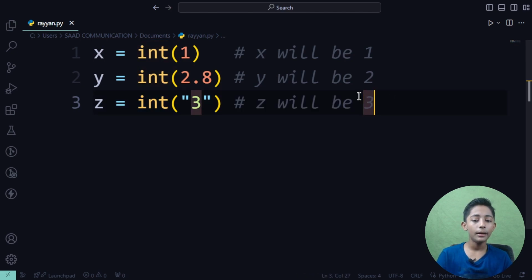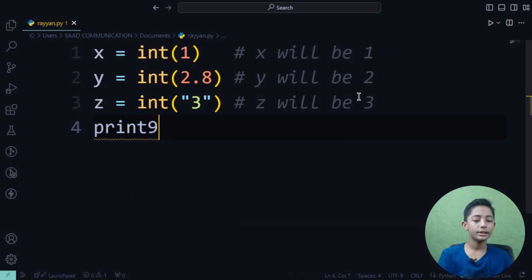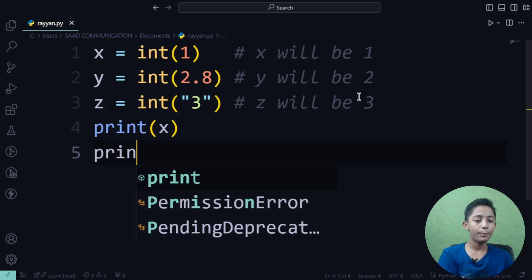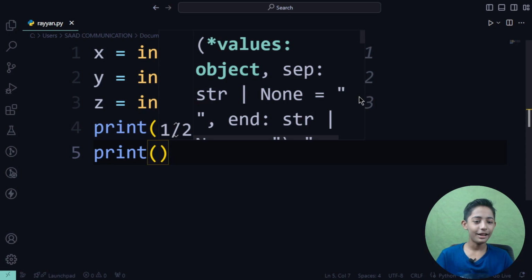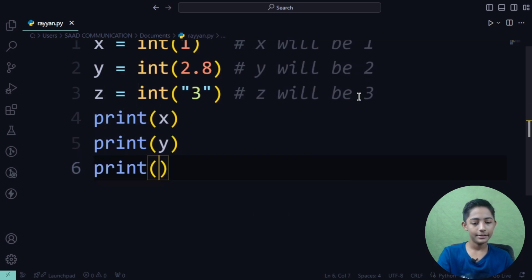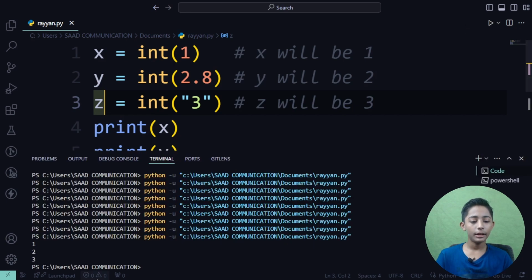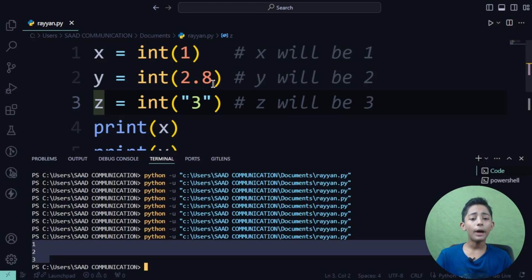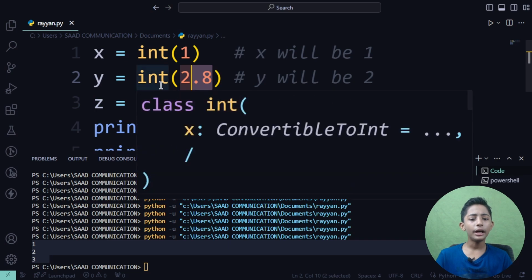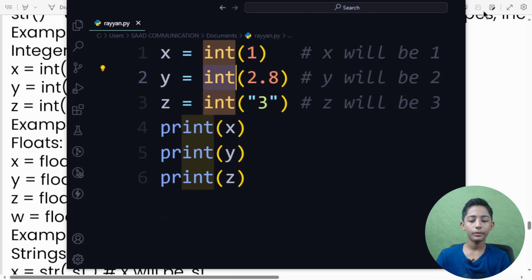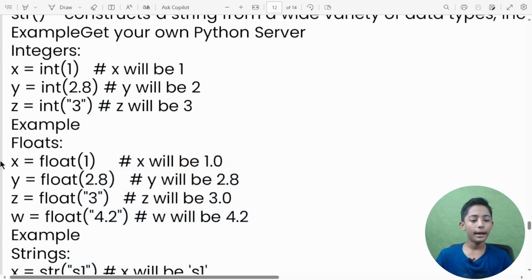When I write print x, let me give you a proof. I now print z. So now it prints 1 2 3. Here you can see it, 1 2 3. Why? I have written 2.8 here. Why is it giving me 2? Because at the start I have defined the class int. That's why.